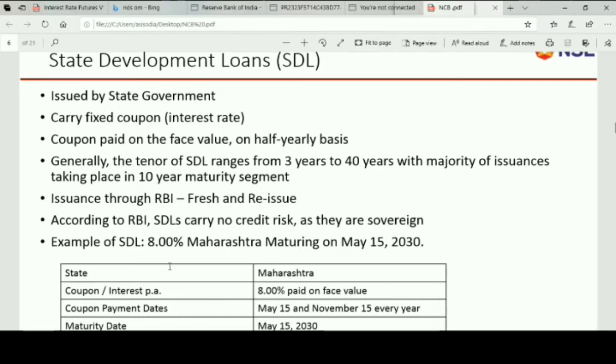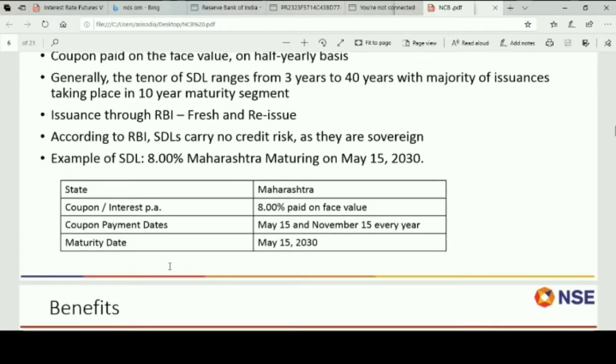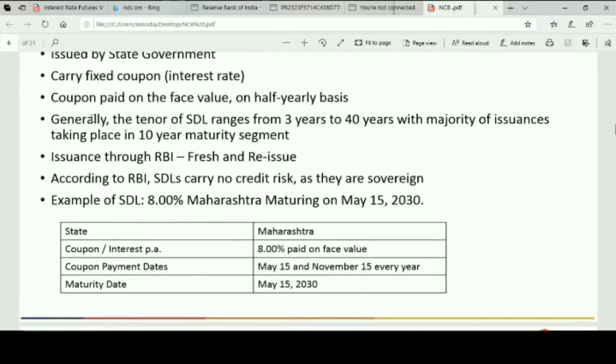These are also available, and these are also generally of 3 to 10 years or 40 years also, and they are also available in NCB, non-competitive bidding. I have given an example here, a state government of Maharashtra bond. It is paying 8% on face value. Every 6 months you will receive the coupon or the interest payment, and this is the maturity. So very similar to GSEC, Government of India securities, but they have different economic or fiscal issues. So the coupon will vary from state to state.